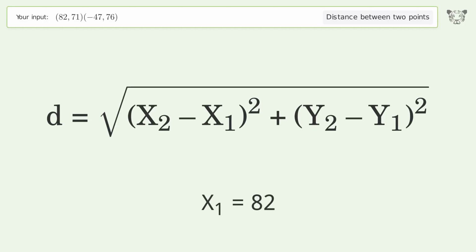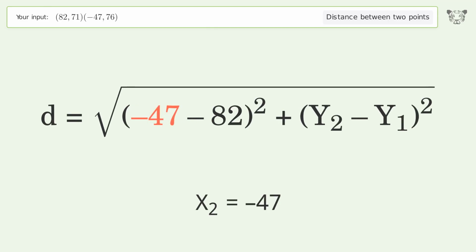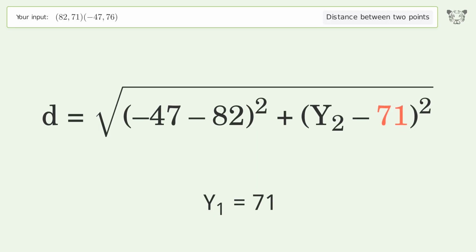x1 equals 82. x2 equals negative 47. y1 equals 71. y2 equals 76.